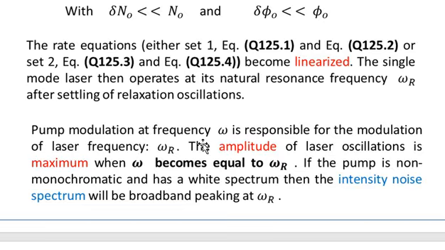Now, the pump modulation at frequency omega. This omega is the frequency of the pump beam, and omega r is the frequency of the output laser beam.